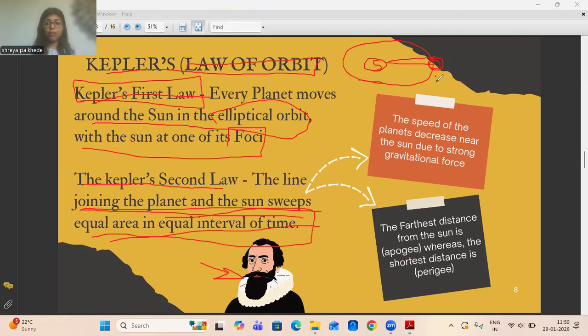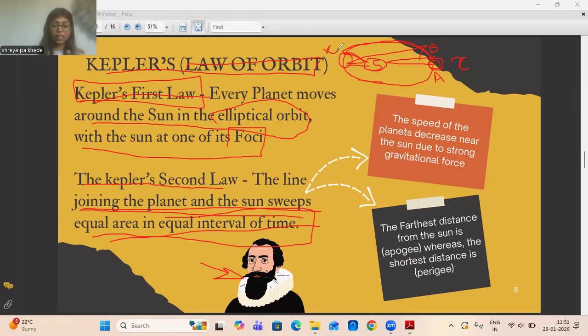Let's say it is covering the distance from point A to point B in a time, let's say X. Then when it is near the sun, it will cover the same area, whatever it covered here, from point A to B in the similar time, which was X.